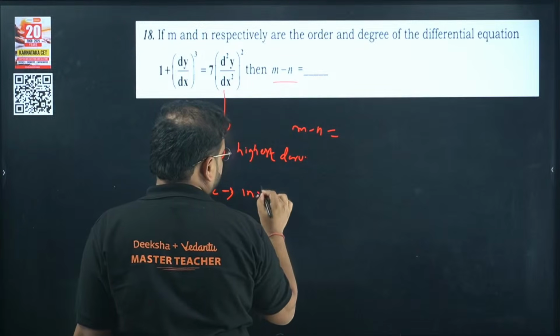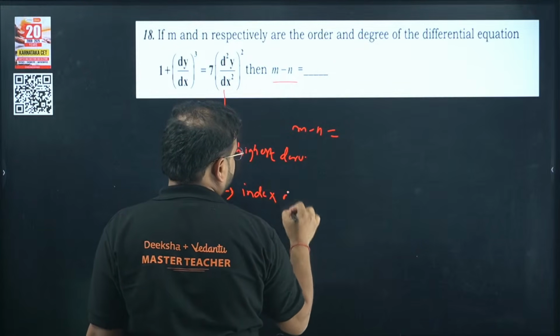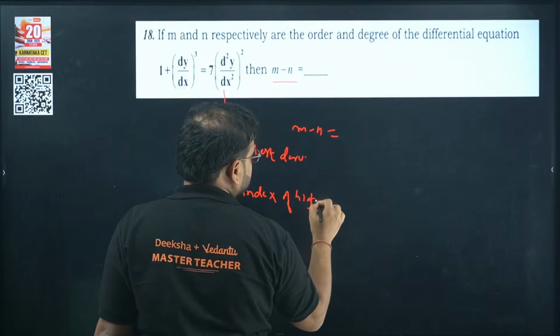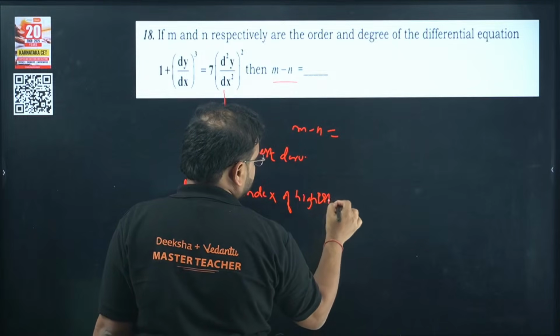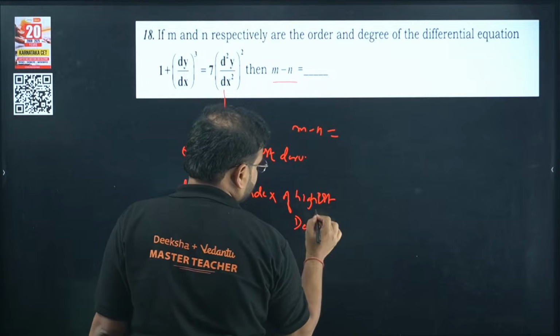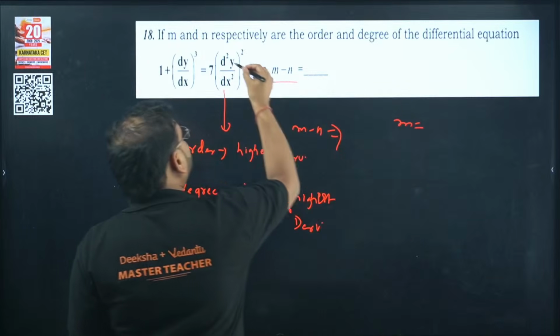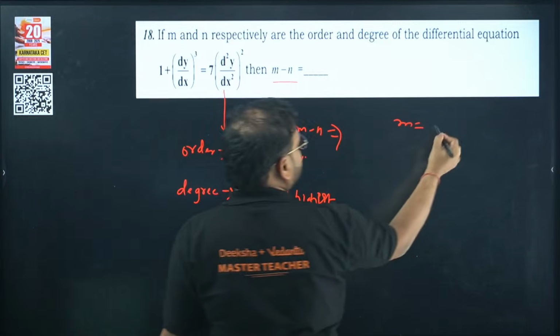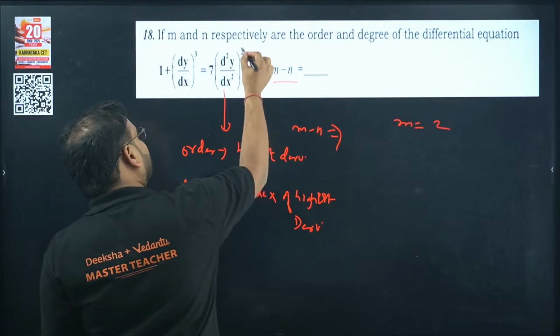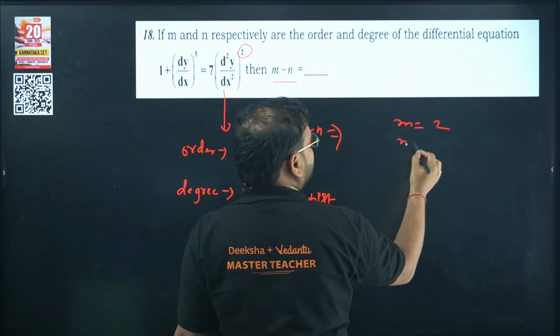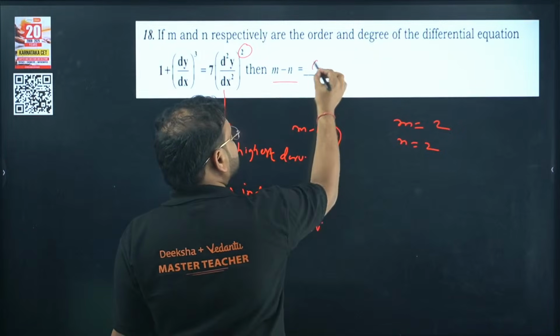Index of the highest derivative. Check here. So your m value in this case was the highest derivative, the second derivative here. So m value is 2. Index means power of the highest derivative. How much is that? Also 2. m minus n will become 0 in that case.